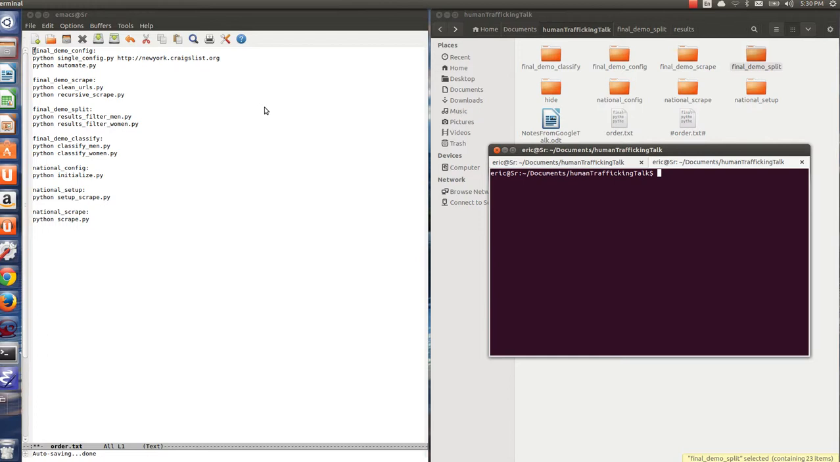So, over the next couple of minutes, I'm going to be demoing how I set up and enumerate the pages to be scraped, how I scrape the actual pages, how I clean my data, and how I classify men as women as prostitutes or not prostitutes within those advertisements. Okay, let's get started.